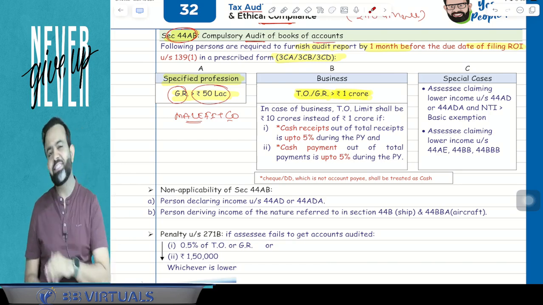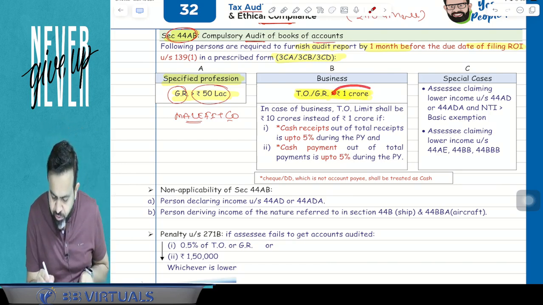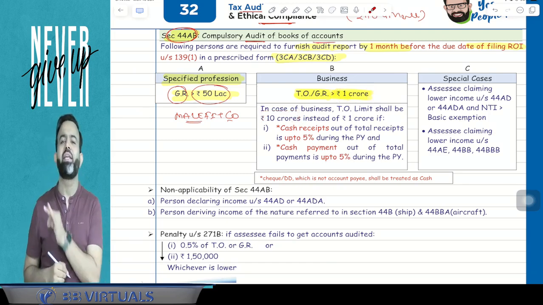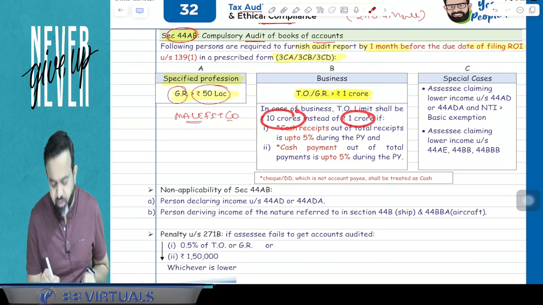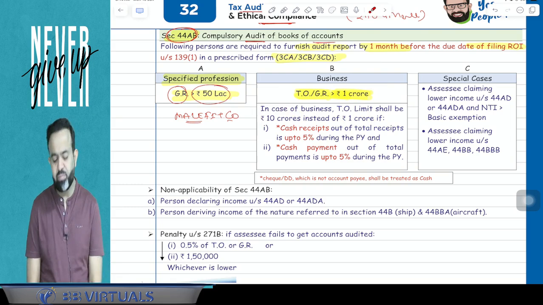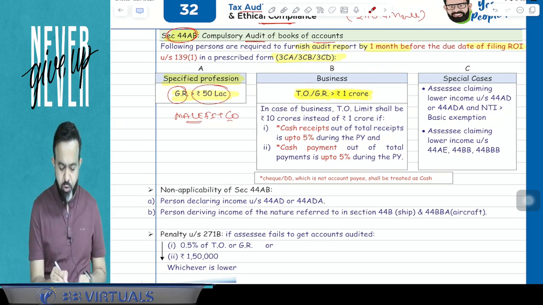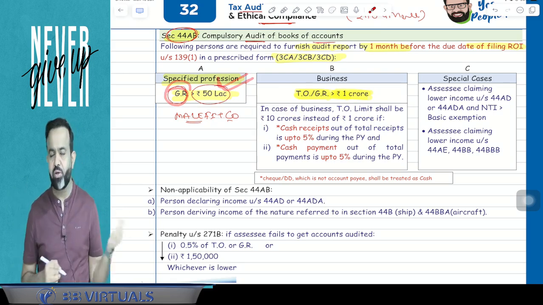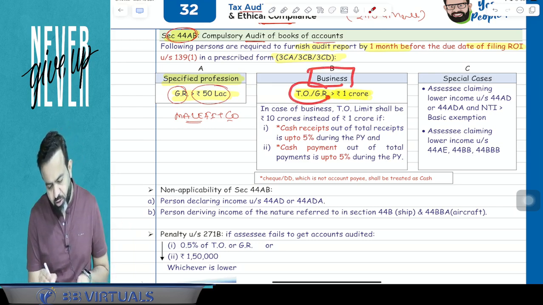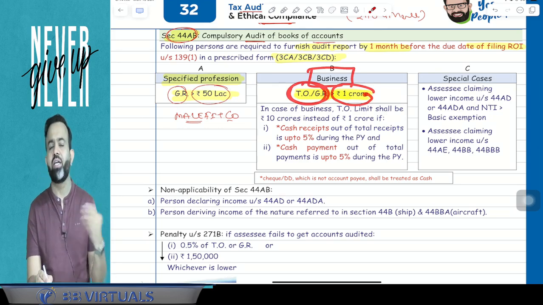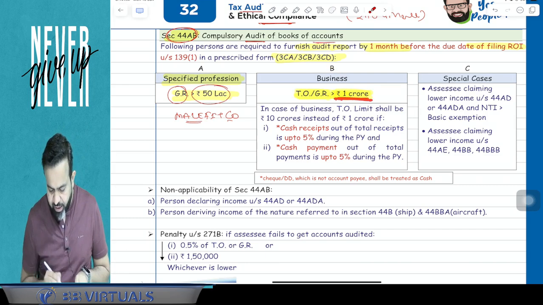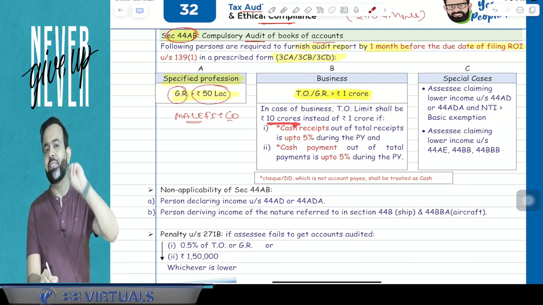If both the conditions are satisfied, then instead of the 1 crore, we will check the limit of 10 crore. Here the limit of 10 crore is applicable instead of 1 crore. So again, try to understand what I am saying, all people pay attention. First, in case of profession, if your gross receipt is more than 50 lakh rupees, your accounts are required to be audited. Second, in case of business, if your turnover or gross receipt is more than 1 crore, then your accounts are required to be audited. But instead of the 1 crore, that limit will be 10 crore if two conditions are satisfied.